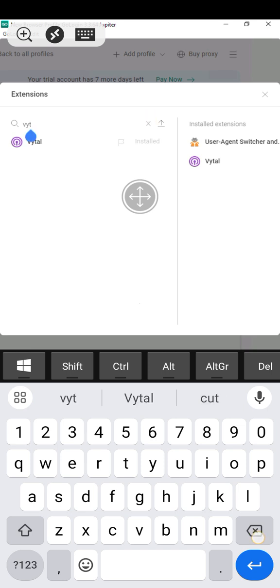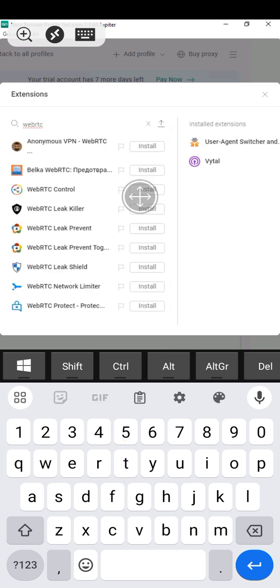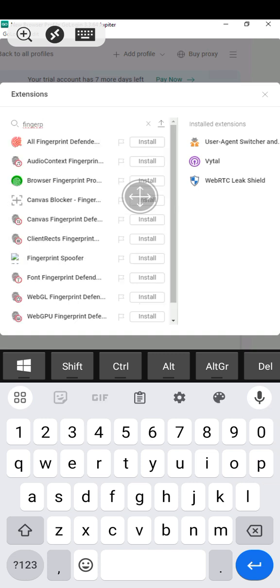The other extension I'll be talking about is web RTC. Let me just type RTC. Yes, this particular one, you can see it on my screen. Very, very important. Then the next one we'll be talking about is the ones that do with fingerprints. Just type finger P. I love to use this canvas fingerprint. Then I will do it like this.